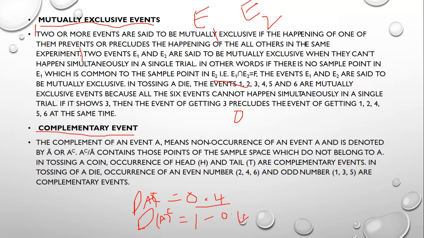It will come out 0.6. Now we can see the definition. The complement of an event A means non-occurrence of event A and is denoted by A bar or A complement. A complement contains those points of a sample space which do not belong to A. In tossing, these are all examples. By understanding this example, you can understand.